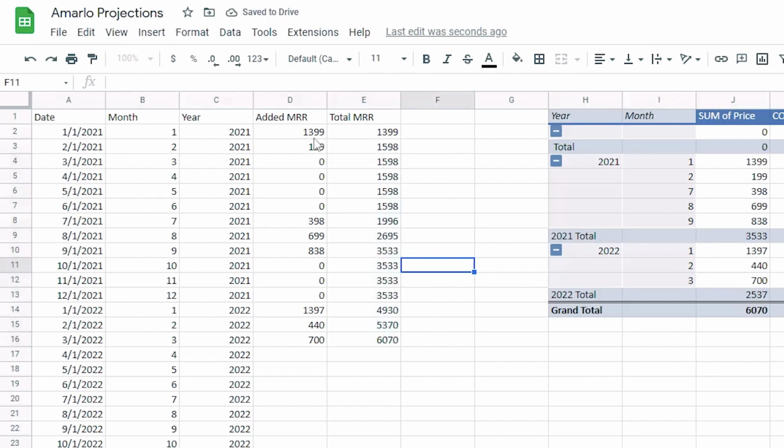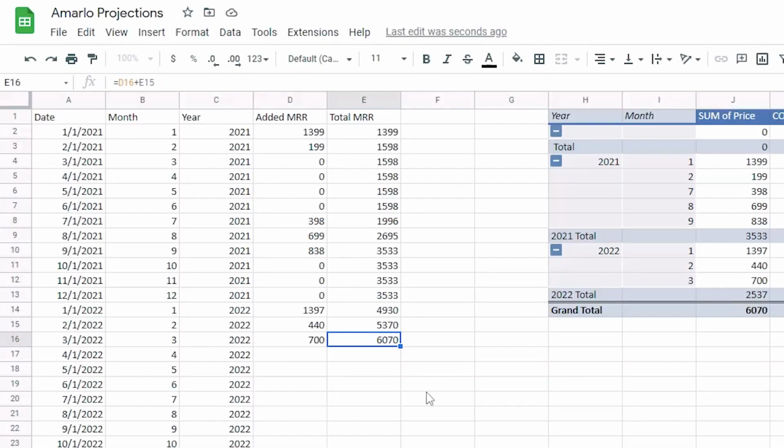So what this is telling me is that in January we had $13.99, February we had $1.99 added. So for a total of $1,598 in MRR. So $1,500, of course, ending in March, of an MRR of $6,070. So from here, we can then project what's going to happen.